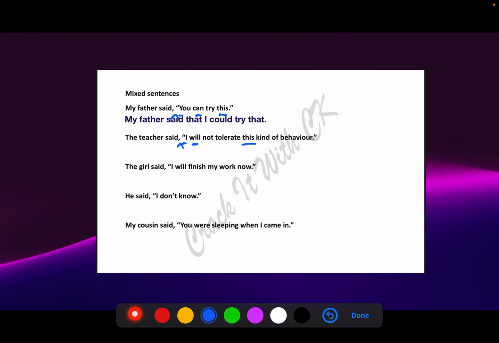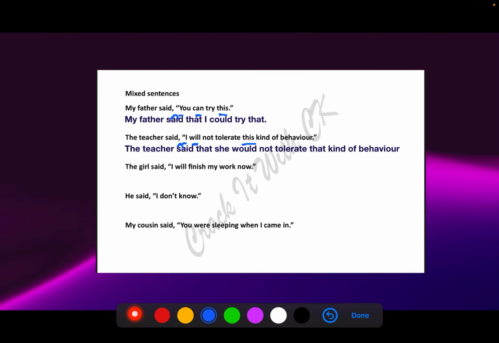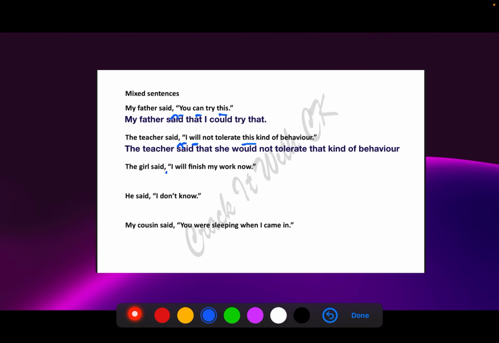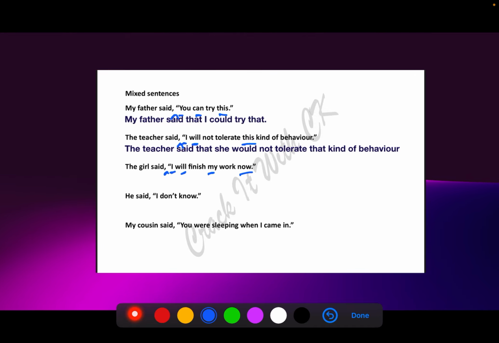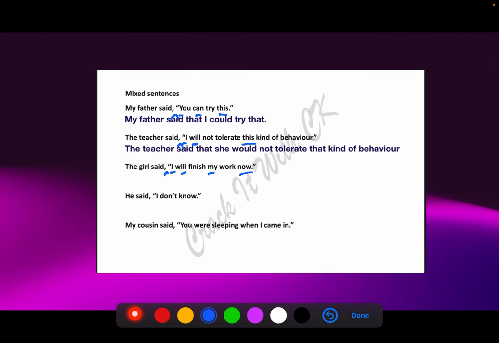So wherever I'm marking, guys, those are the words that will change when you make it to indirect speech. The girl said, I will finish my work now. The girl said that she would finish her work then. Now becomes then. This sounds very weird, guys, I know, but that is what it is, and that is what you have to write. So whenever there is now in the direct speech, the indirect speech will have the word then.